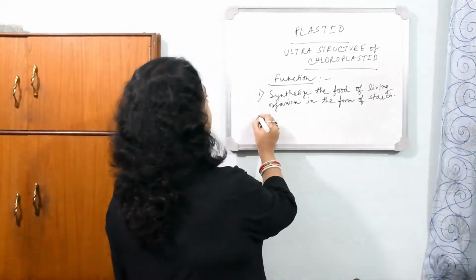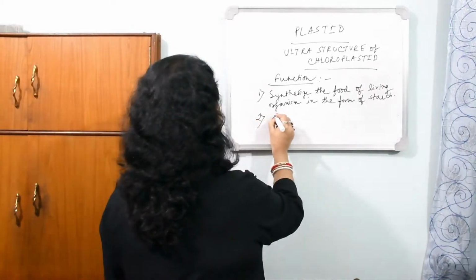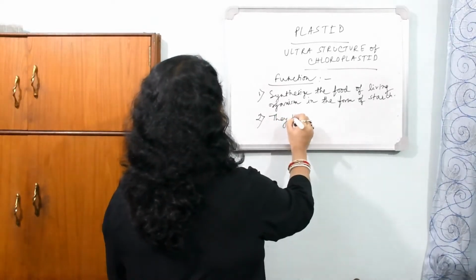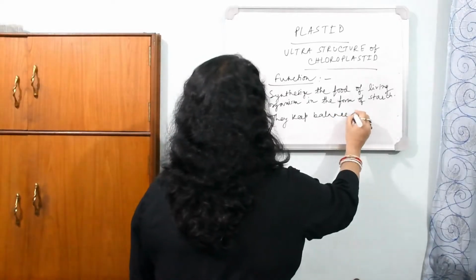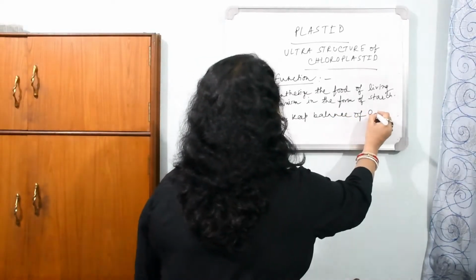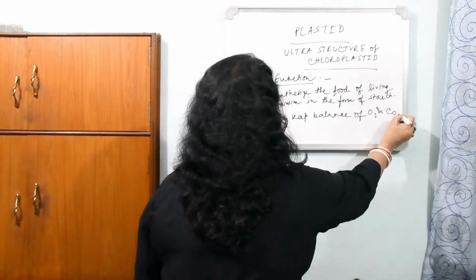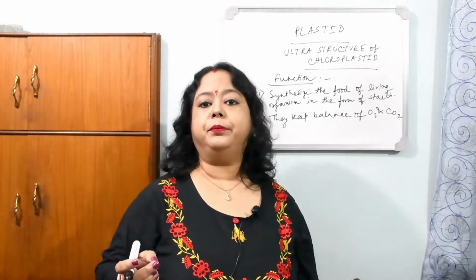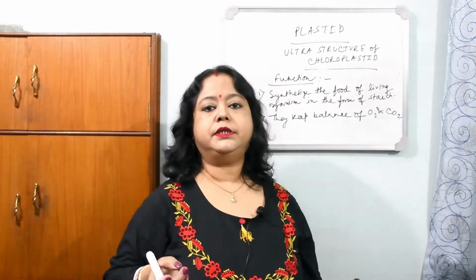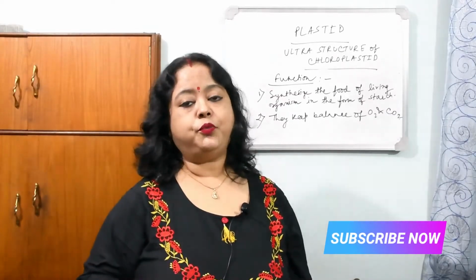Now number 2 is that they keep balance of oxygen and carbon dioxide in the environment or atmosphere, because by the process of photosynthesis, which we will study in detail in my following video, the plant can synthesize carbohydrate by taking carbon dioxide.